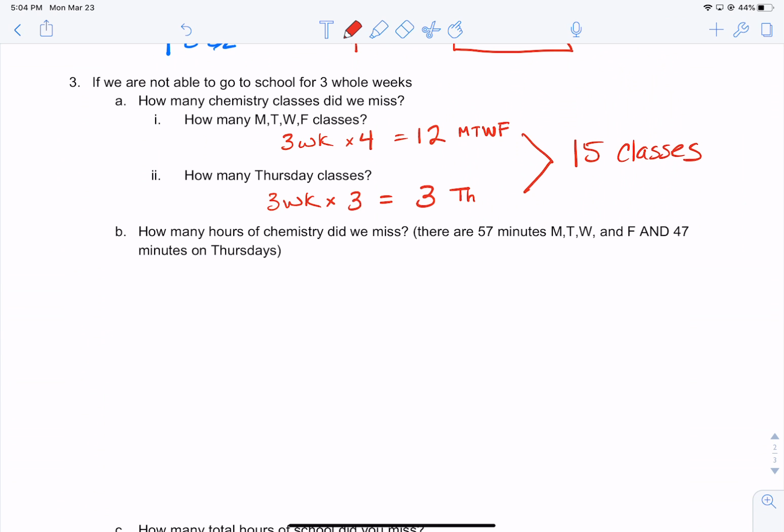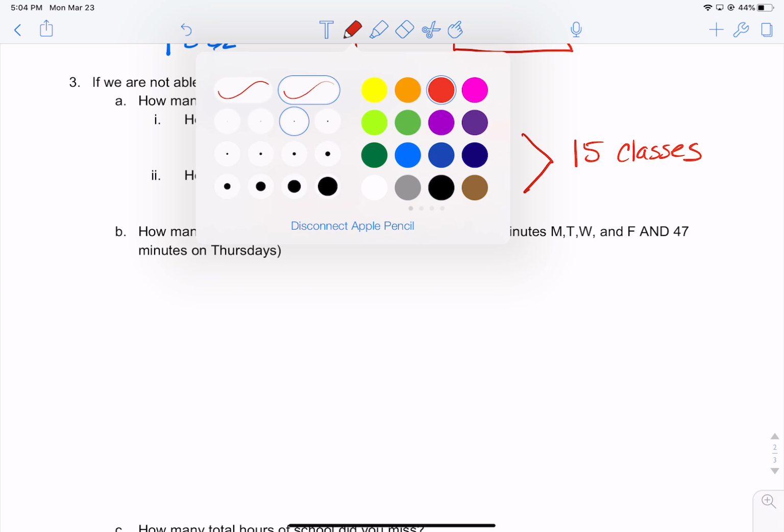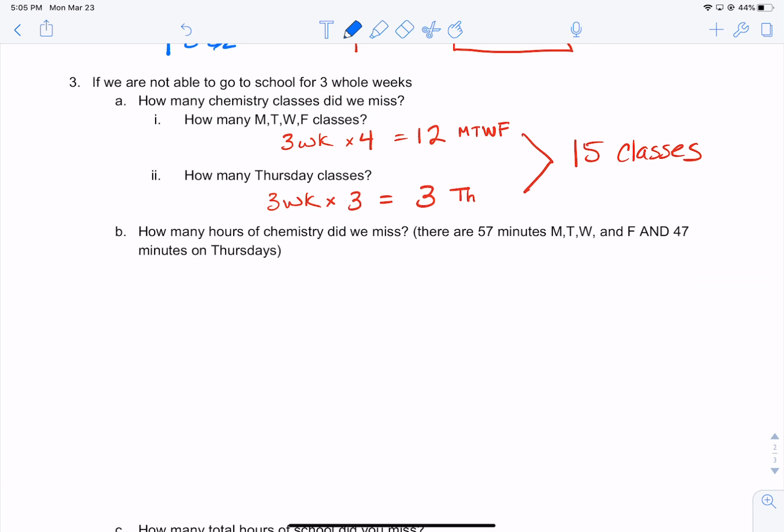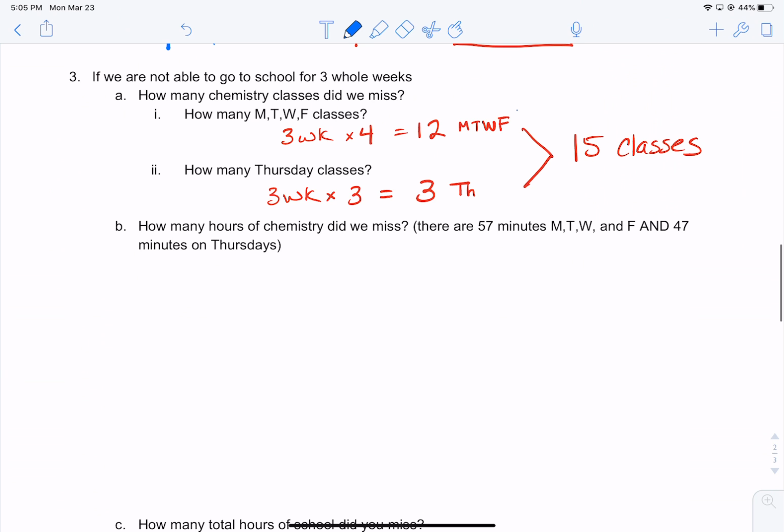Okay, so I guess the question is, how many hours of chemistry did we miss? And so this is what our given is. So here's our given. And the question is, how many hours?